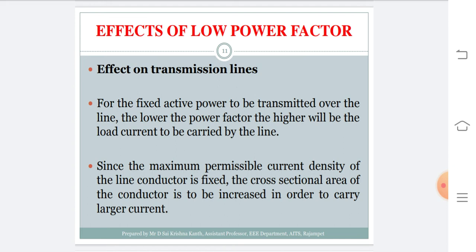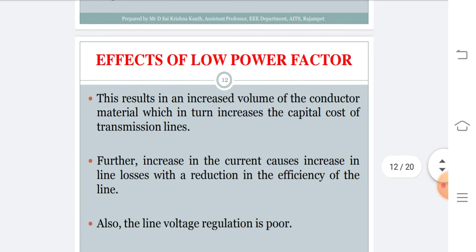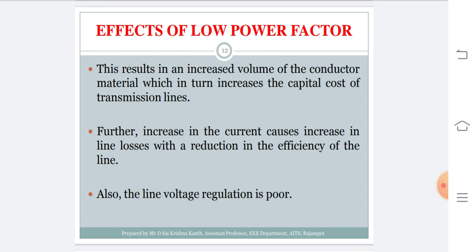If the current transmitted by the transmission line is very high, then you require a conductor with more cross sectional area. To transmit a larger value of current over longer distances, you require a conductor with larger cross sectional area. That involves an increased volume of conductor material, so the cost of the transmission system increases, and it also provides a larger amount of loss.